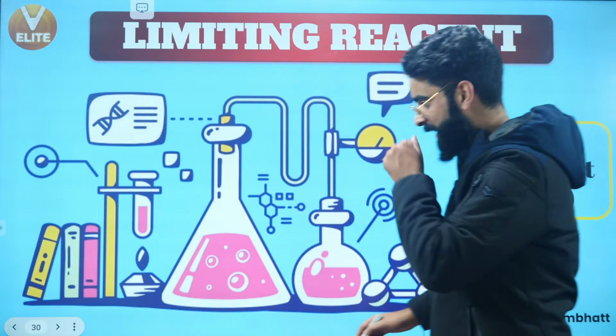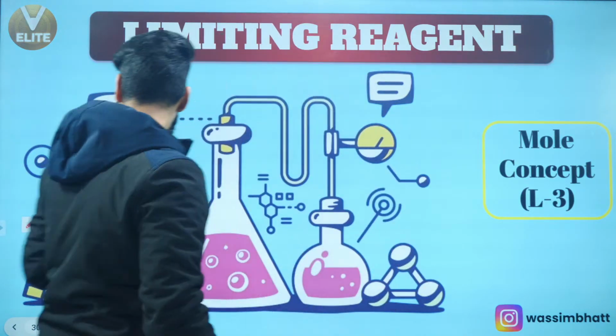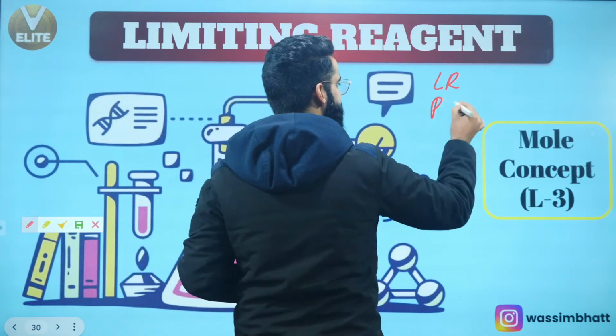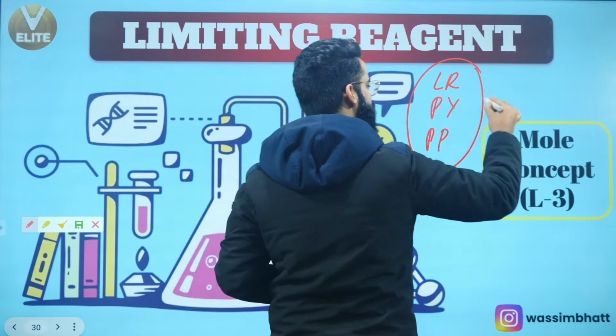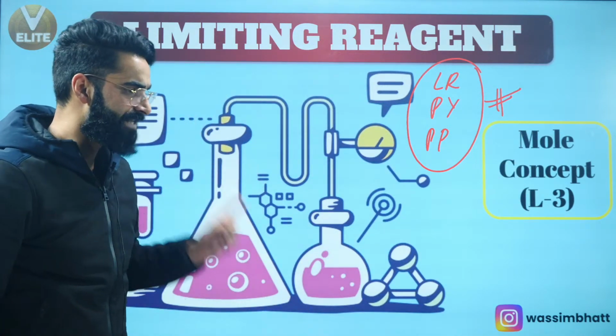So let me first of all tell you what all things we are going to cover in the next session. In the next session, we are going to talk about the limiting reagent concept. We'll be talking about the percentage yield of the reaction. We'll be talking about the percentage purity of the reaction. These are again the three important topics which we are going to cover in the next session.